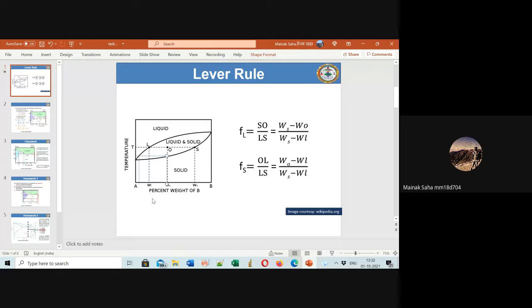WO, because you are drawing a line at solidus. I mean, you are considering a temperature, the solidus temperature, isn't it? Below this there is no liquid. So below this, whatever composition you have here, that WO, that's what I'm saying. This will never change below this, because this is only a single phase region, not a two phase region.